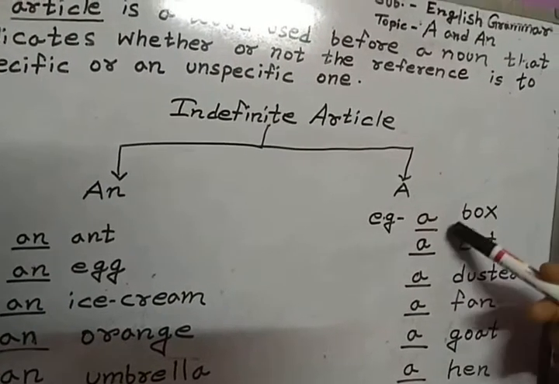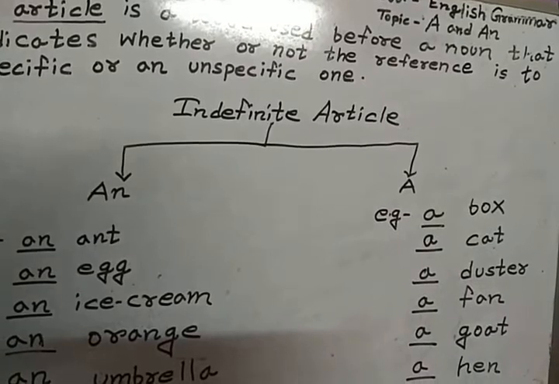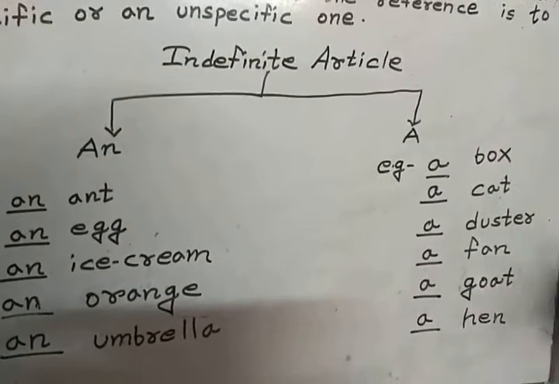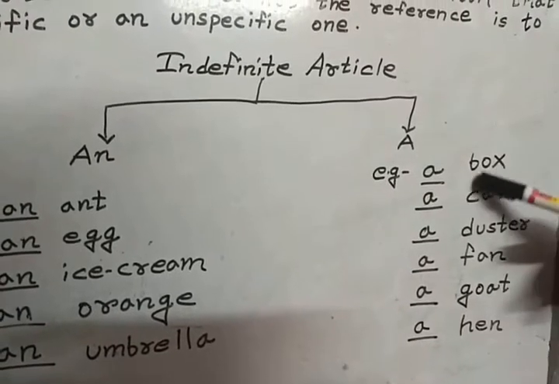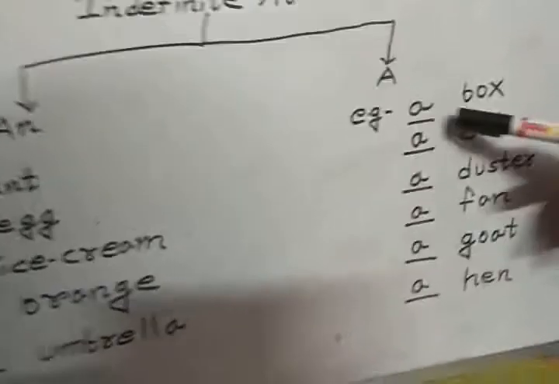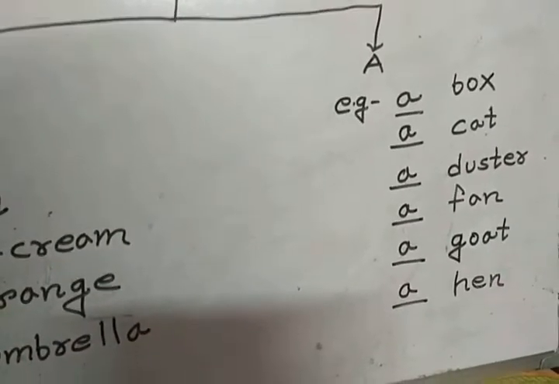We are using a before those words, as these words begin with a consonant sound. There is no vowel sound here, only consonant sound, and we can use a.